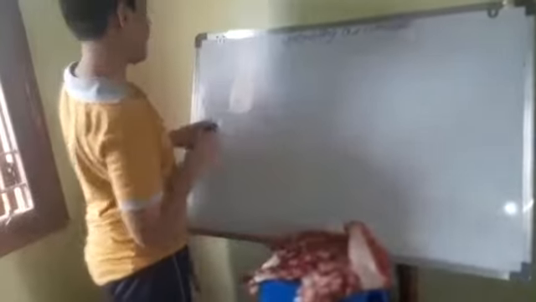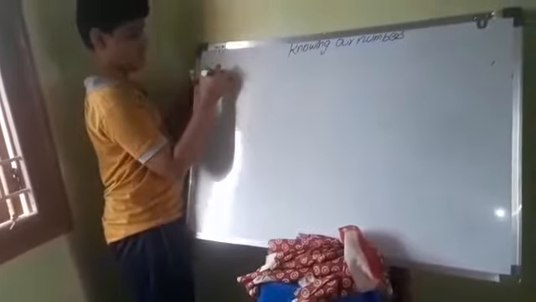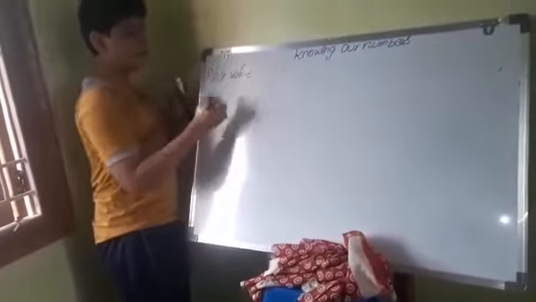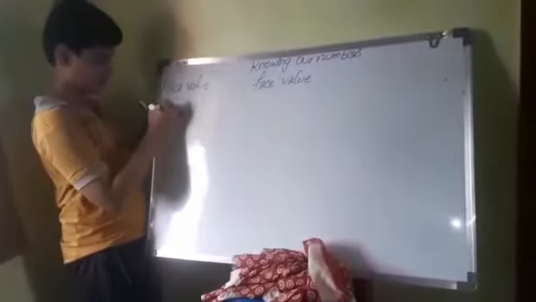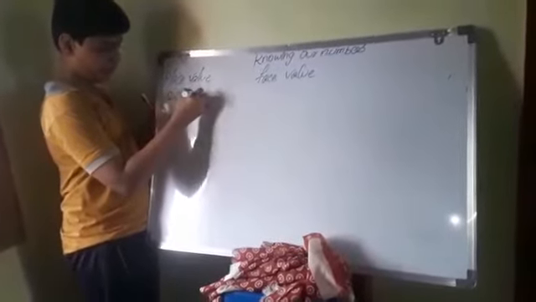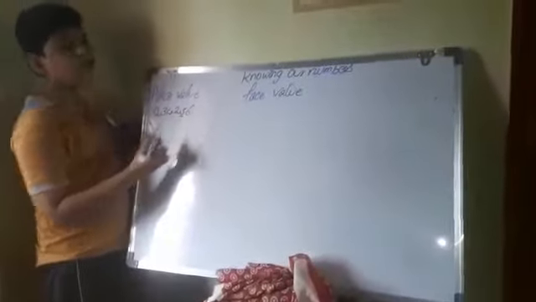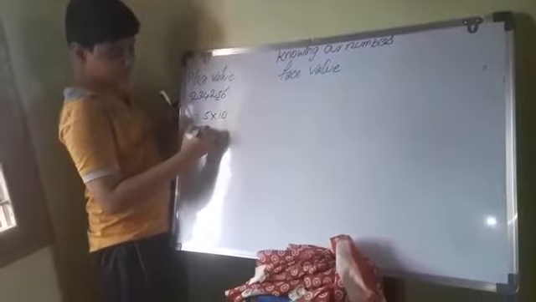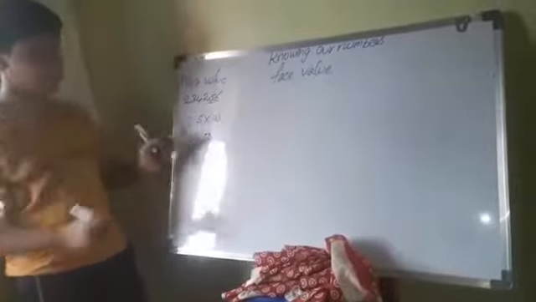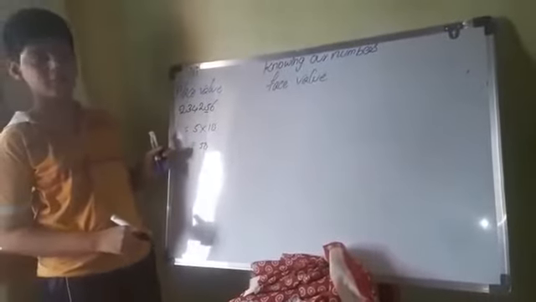Next topic is place value. We must learn place value and face value. For example, place value. See, I have given you the number 34,256. What is the place value of 5? The place value of 5 is 5 into 10, because this is the tens place, so the place value of 5 is 50.